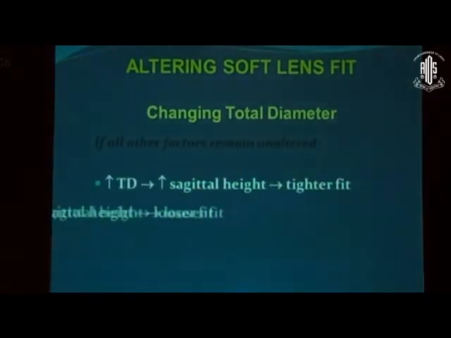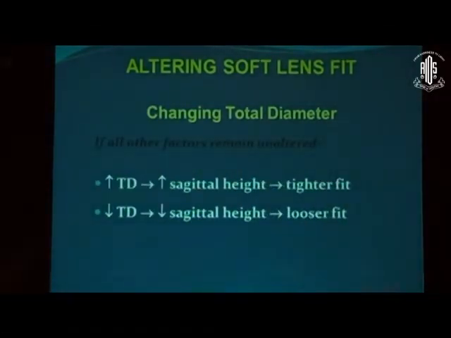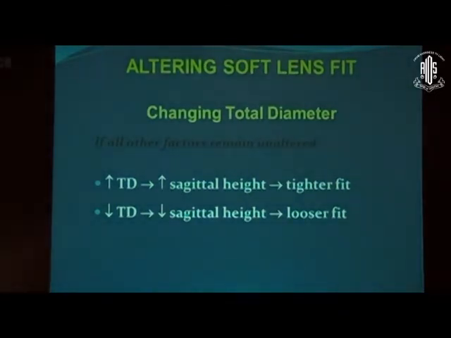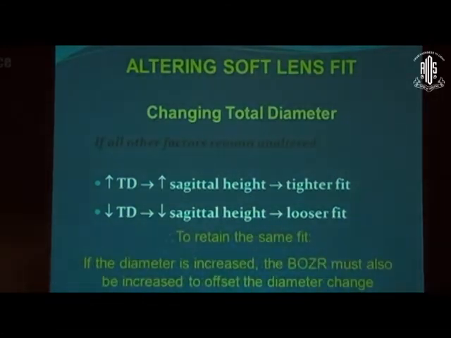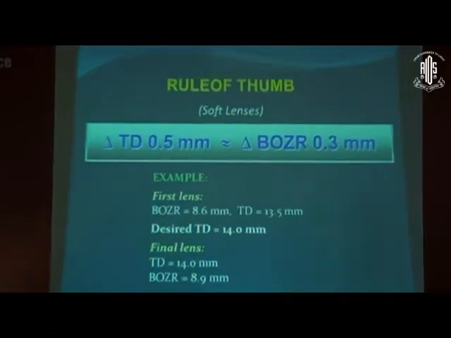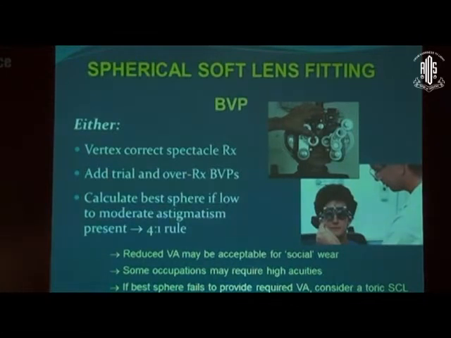Then there is a rule for changing the total diameter. Suppose the fit is okay and you want to change the diameter for any reason, then you have to modify. If you are increasing the diameter, then you are increasing the sagittal height as well. Then the lens becomes tighter. So you have to flatten the base curve. So this is a general rule.